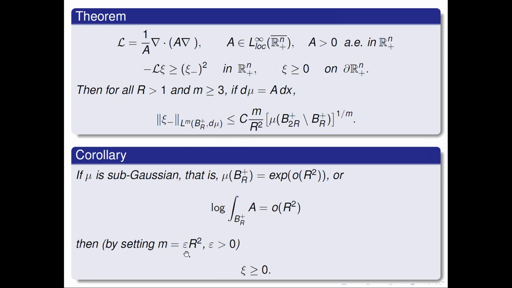So you take this for no matter how small epsilon, and take m to infinity. This thing goes to the L infinity norm. This thing goes to 0 precisely because of that. This going to 0 is exactly this thing over here. So we have that. With that, now we only need to check whether the A we had in our inequality, which was the Z, and the Z was what? The Z was 1 plus x_n times u_{x_n}, the first derivative. So now we have to check if this is valid for that Z.